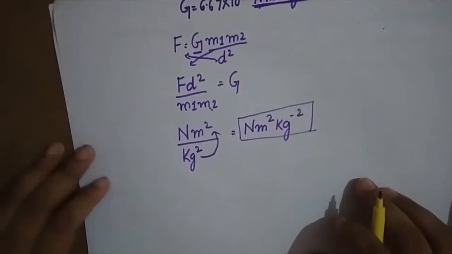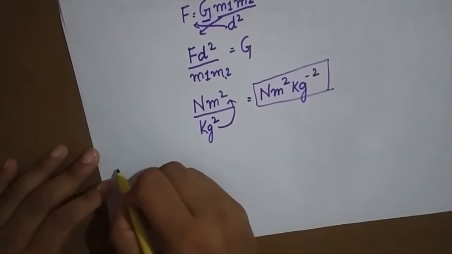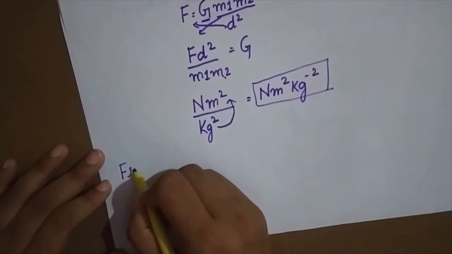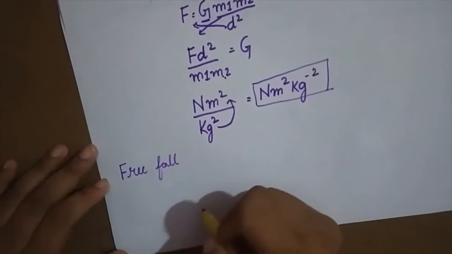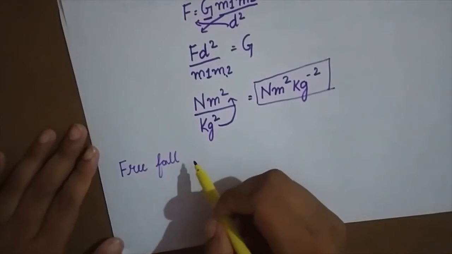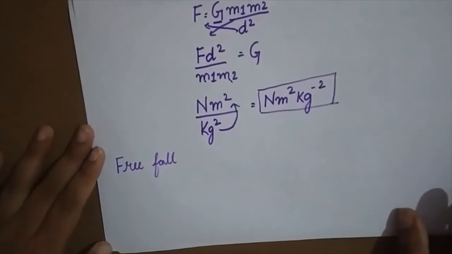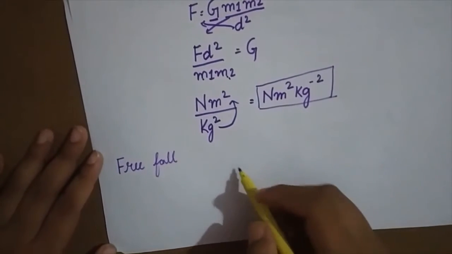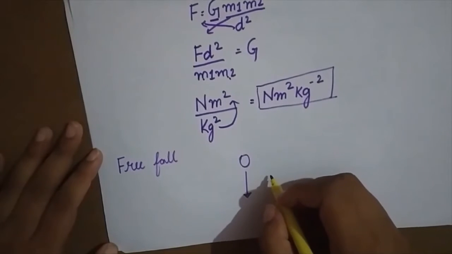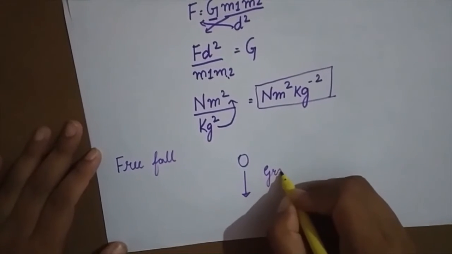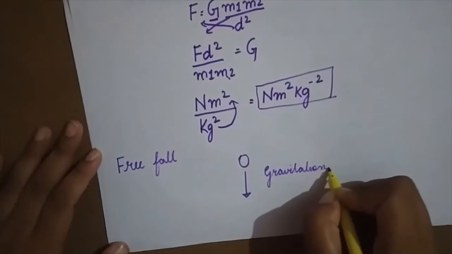Hope you have understood. Now the next concept that you need to understand is free fall. Free fall is nothing but an object falling towards the earth only under the influence of the gravitational force. So I'll repeat it once again: an object falling towards the earth only under the influence of the gravitational force alone is known as free fall.